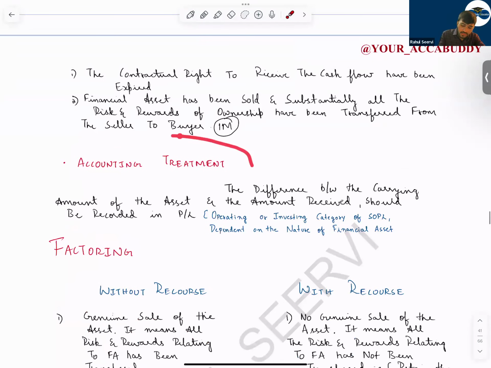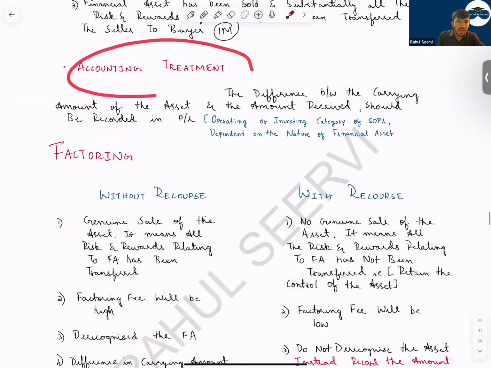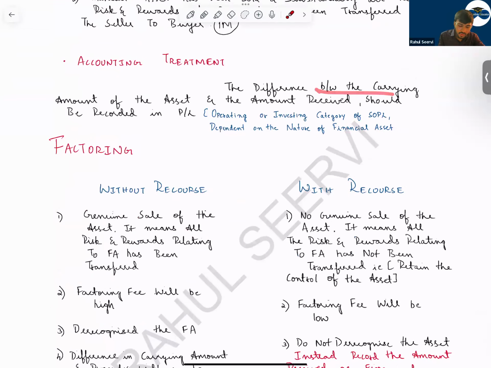Accounting treatment now depends. The difference between the carrying amount of the asset and the amount received should be recorded in P&L, in the operating or investing category of the SOPL, depending on the nature of the financial asset. Most of the time it will go to the investing category only. But if you are selling your receivable, because today you have a receivable and you need money, then it will go to the operating category.